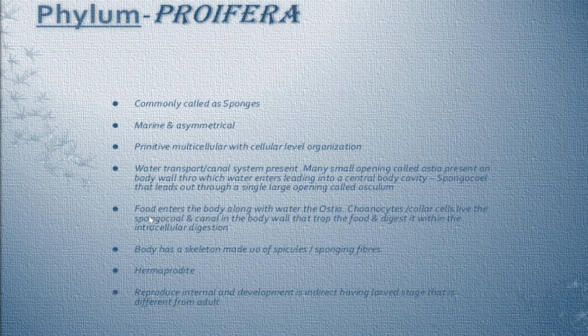The sponges have a water transport or canal system. There are many small openings called ostia present on the body wall of the sponges through which the water enters inside the body cavity, and the body cavity is known as spongocoel. And there is one big opening known as osculum through which the water goes out.